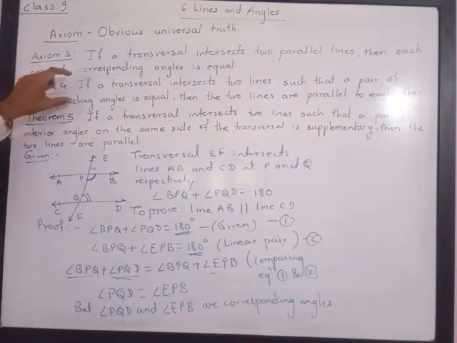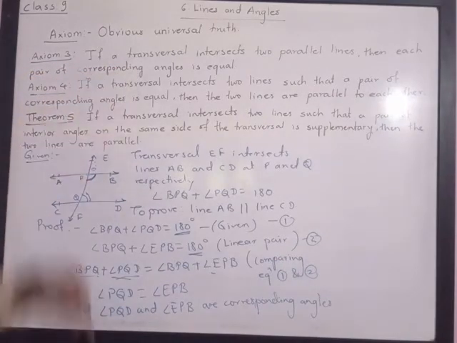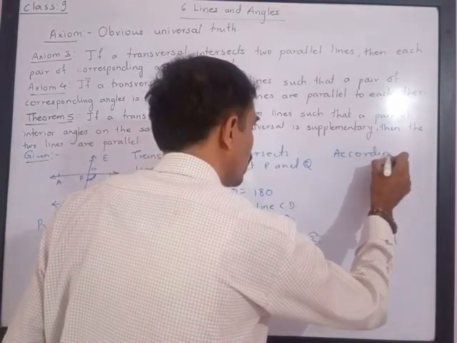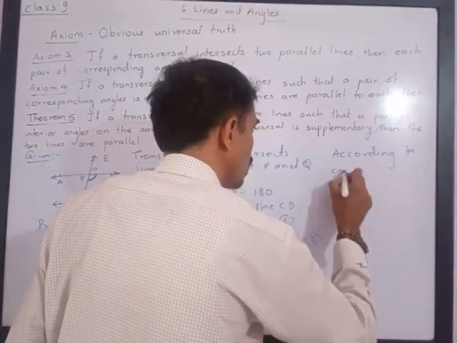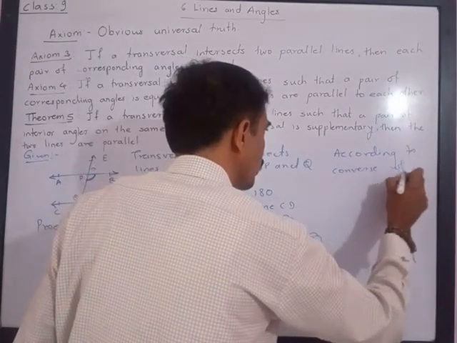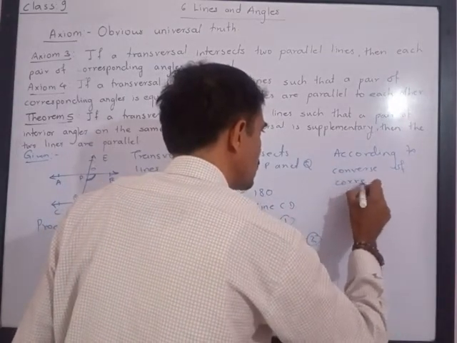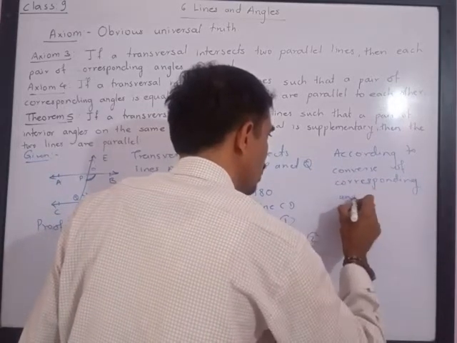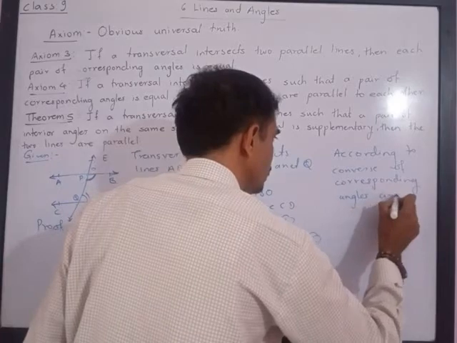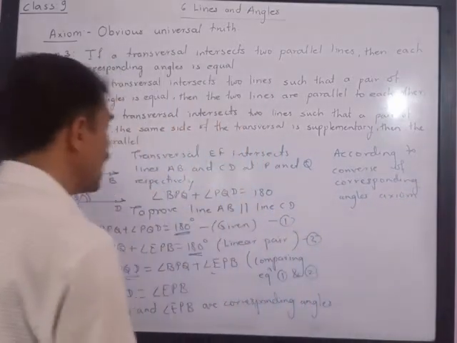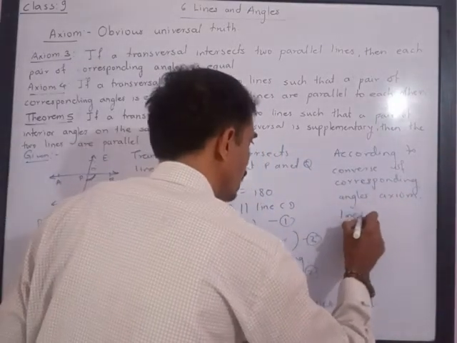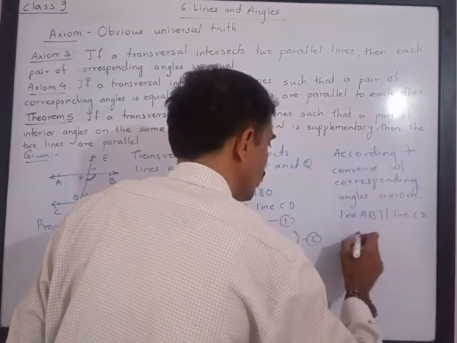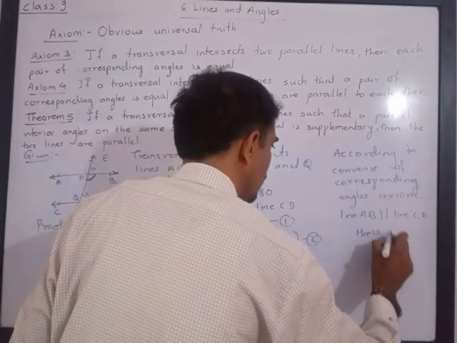Here we have got corresponding angles and we have got them equal also. It means, according to the converse of the corresponding angles axiom, we can say that line AB is parallel to line CD, and the same was asked to prove. Hence we can say proved.